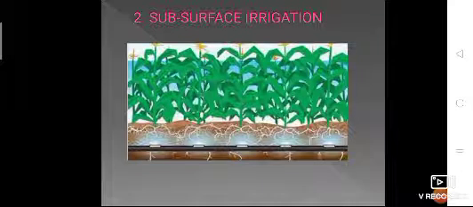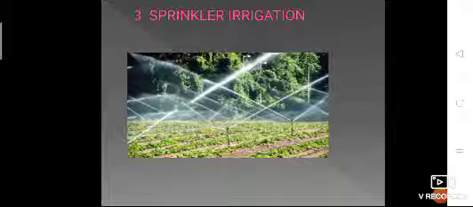Okay, and our last method of distribution of water is sprinkler irrigation. I hope this picture gives you a basic idea of what exactly sprinkler irrigation is, right? In this method, the water is applied to the land in the form of spray, like rain. The spraying of water is done through a network of pipes, which involves a main pipe, sub-main pipes and lateral pipes.